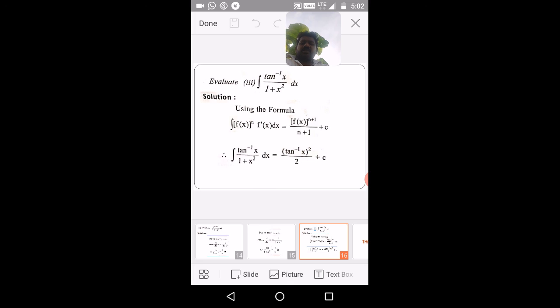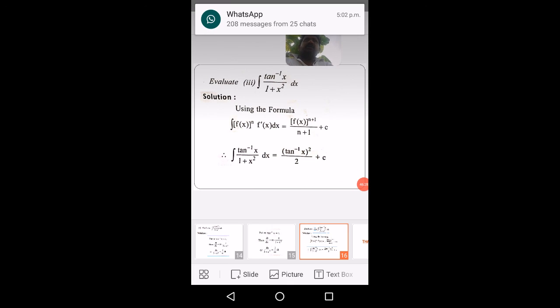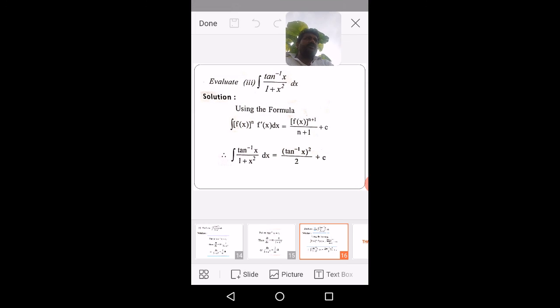So by this we are ending our session. I hope all of you will do the exercise related to this topic prescribed in your textbooks or any other reference books. This is the most important method. The substitution method is the most important method, because in the coming sessions we have to use it very frequently.